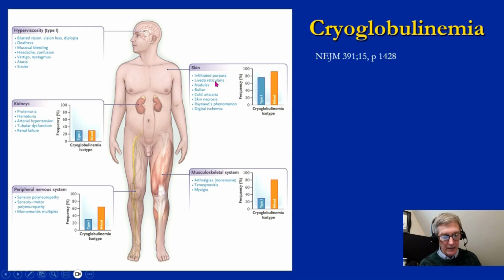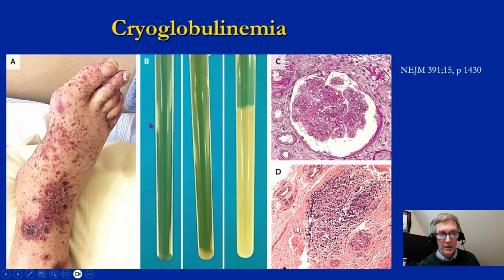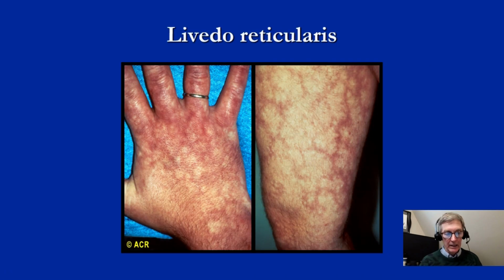They can have palpable purpura with ulceration, necrosis, but one may also say things like Raynaud's, livedo reticularis, and acrocyanosis, which is sort of a blueness of the distal fingers. This is just an example of cryoglobulins. That's a palpable purpura. This is just a kidney, and I think there might be some mesangial proliferation. There's not a lot of changes, and this is just a perivascular infiltrate associated with that. And this is a livedo reticularis that can sometimes occur.